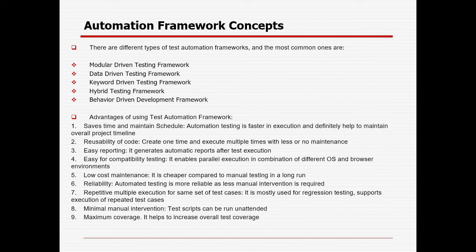Maximum coverage, right, it helps to increase overall test coverage. Suppose in case we are executing test cases manually, we can only go for 1 or 2 variations, but in case we are automating, we can go for 10 variations, right? So we can try to cover any defect with different variations of data. An update will take minimal time, but manually it will take huge time, right? So that is the reason we can go for different permutation combinations, and it will give us the maximum coverage.